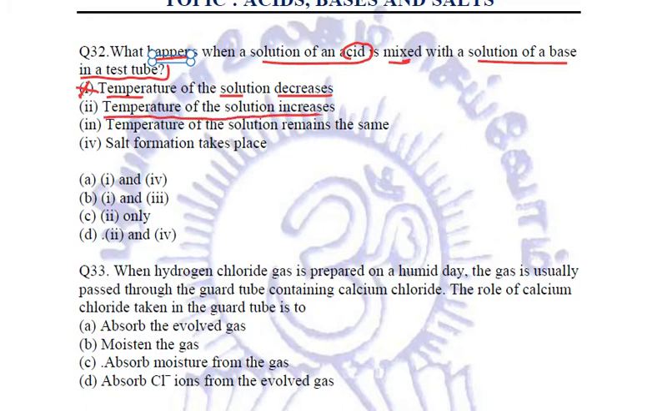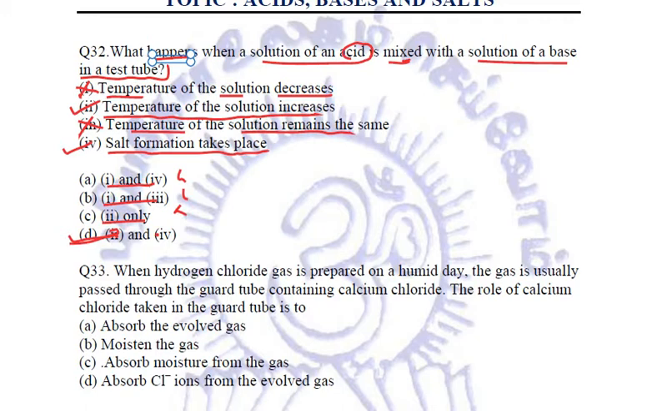Temperature of the solution increases, yes, because it is an exothermic reaction. Temperature of the solution remains the same, no, because we just said that it increases. Fourth option is salt formation takes place. Yes, because whenever a neutralization reaction occurs, whenever an acid reacts with a base, it always forms salt and water. So now our second and fourth statements are correct. Let us see the options. First and fourth, no. First and third, no. Second only, no. Second and fourth, yes. This is our correct option for this particular question.